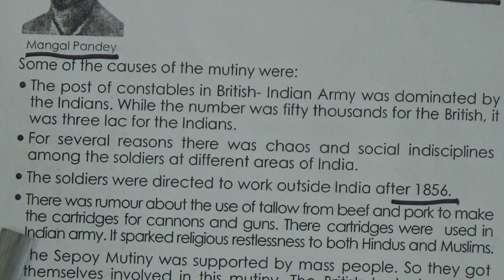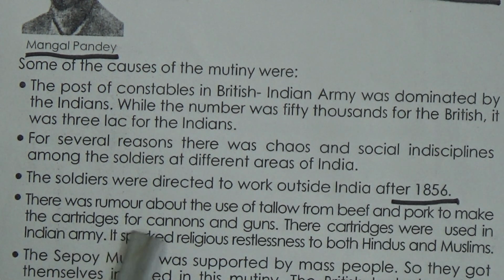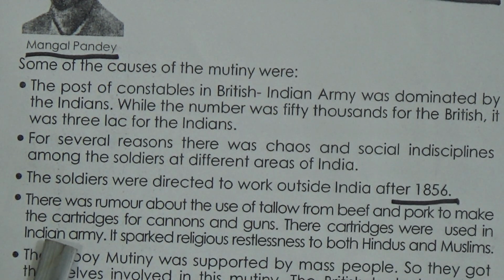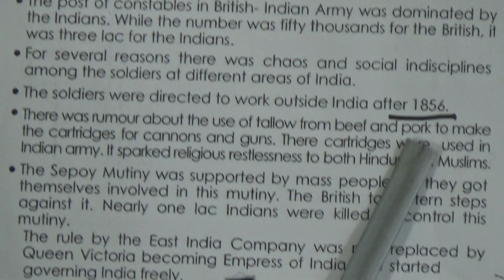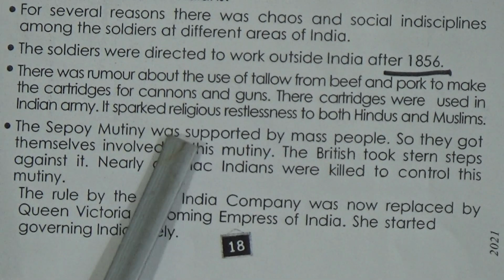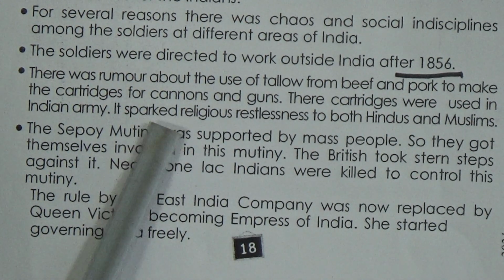And now look, next one, number 4. There was a rumor about the use of tallow from beef and pork to make the cartridges for cannons and guns. Their cartridges were used in the Indian army. It sparked religious restlessness among both Hindus and Muslims, and we all know that beef is forbidden for Hindus and pork is forbidden for Muslims. So there was religious restlessness among both Hindu and Muslim soldiers of the British Indian Army.